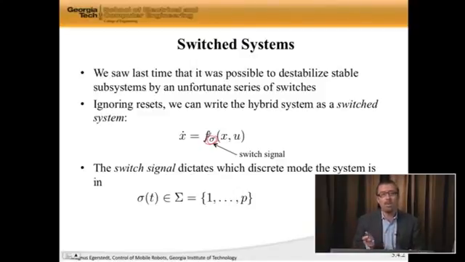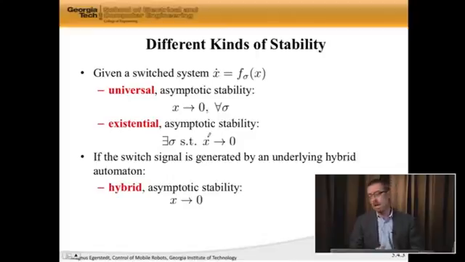So all I'm doing is switching between different modes, and this switch signal can be rather different. It can be just random, it can be driven by time, it can be driven by things happening in the state. But it's a very general way of describing a switch system. Now, if you have that, we can actually talk about different kinds of stability. And I just wanted to point out that these things actually exist, and we should be aware of them.